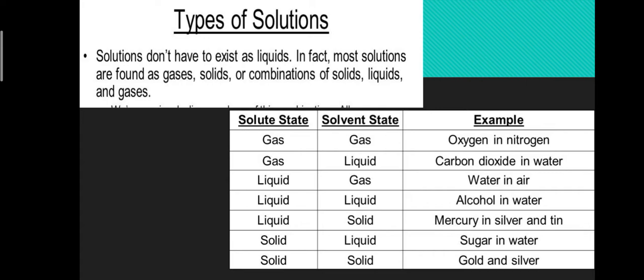Best examples are alloys. Alloys are homogeneous mixtures. Example, gold and silver, or brass, in which copper acts as solvent and zinc acts as solute, which is present at 20 to 35% in brass.